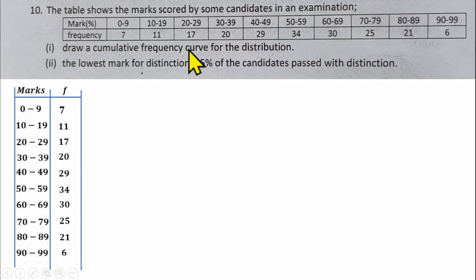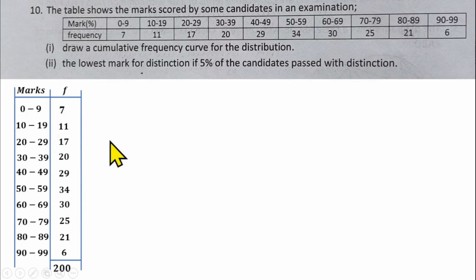But we cannot draw a cumulative frequency curve unless we have a cumulative frequency table. So we need to first find our cumulative frequency table before we can draw the cumulative frequency curve. From the frequency table given, we can get the cumulative frequency table. So that means we need to add some things to this table. So what are the things? Firstly, you need to add the frequencies together. That gives us 200.